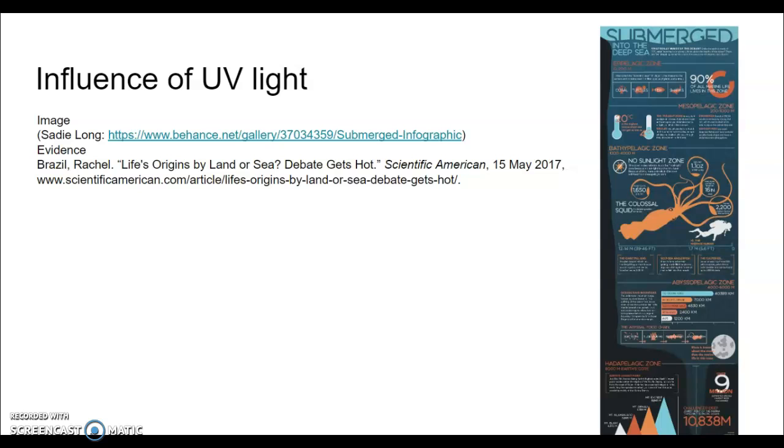According to Nick Lane, who is a biochemist at the University of London, this hypothesis is incorrect. Lane argues that this is not how life formed because today life does not use UV light as an energy source. UV light, quote, tends to destroy molecules rather than promote biochemistry, end quote, according to Lane. He also argues that although this chemistry works, it would be unlikely for it to align with the current life on Earth. The ocean would provide a much better habitat for life to form in the absence of UV light.